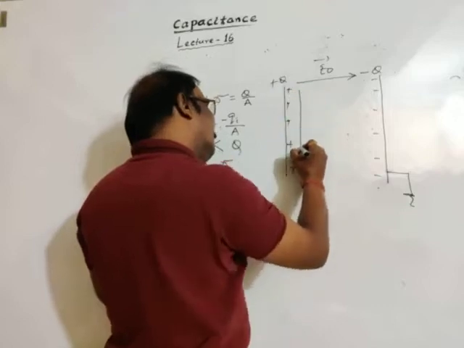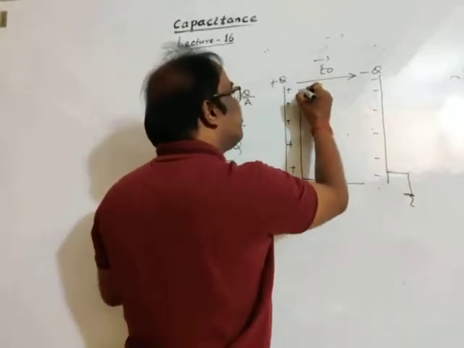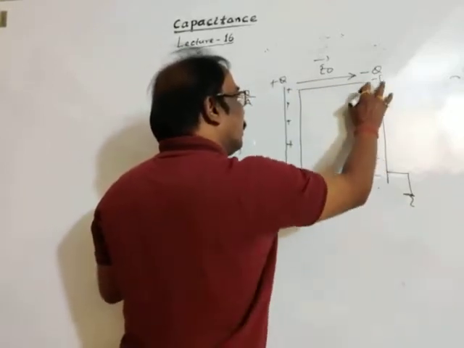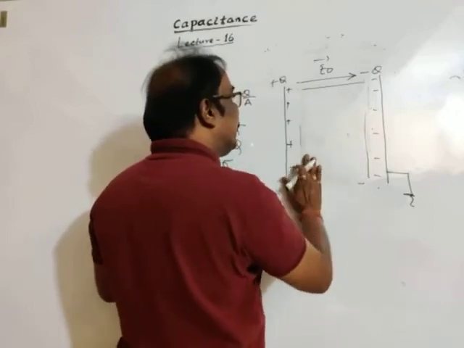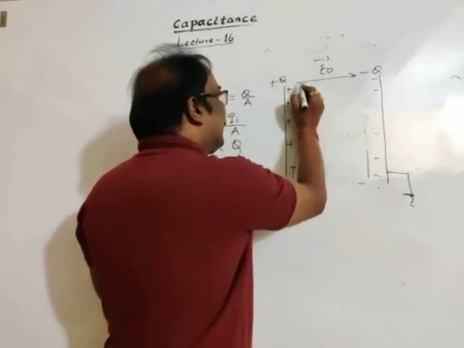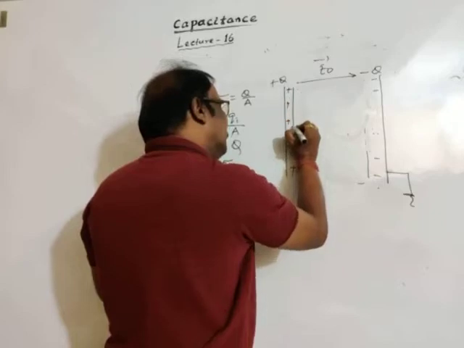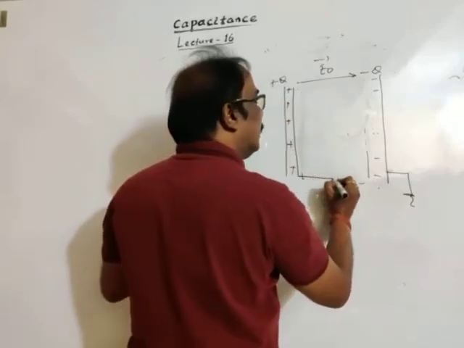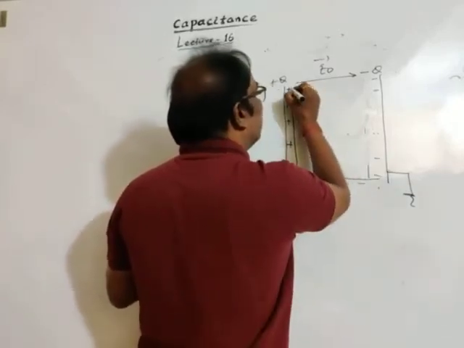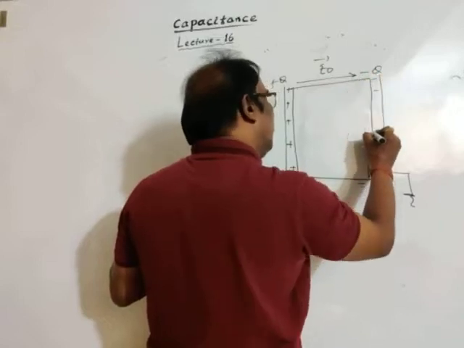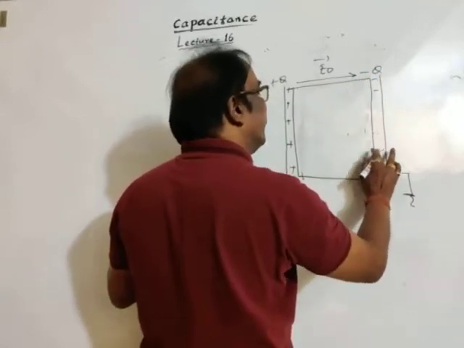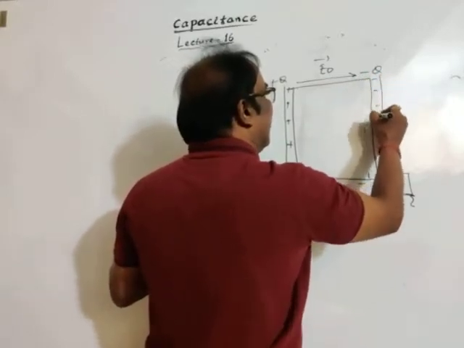Now a dielectric slab is introduced. You should think the dielectric slab completely covers the whole space between the plates. We'll think like that.